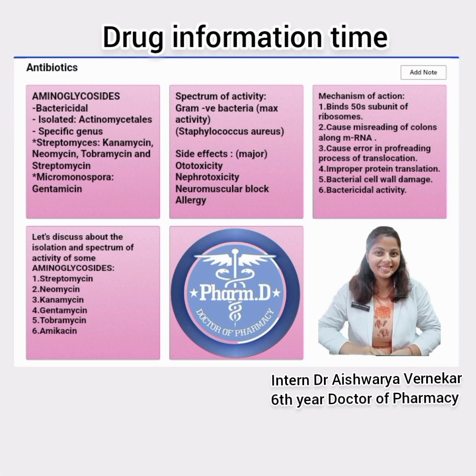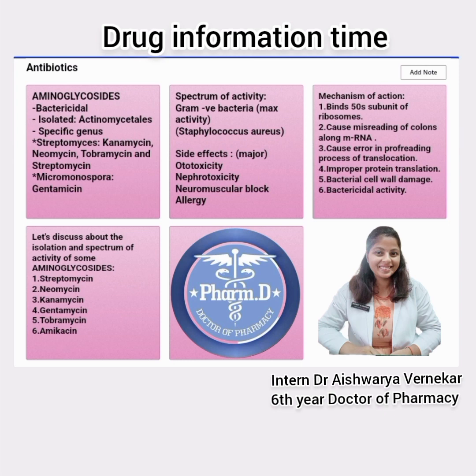So let us now discuss the isolation and spectrum of activity of each of the antibiotics separately. The first one is streptomycin. It was actually the first discovered aminoglycoside. It was discovered around 1944 and is mainly isolated from Streptomyces griseus. It is mainly used for the treatment of TB in combination with other anti-TB drugs, because it develops resistance very rapidly. So it is used in combination.